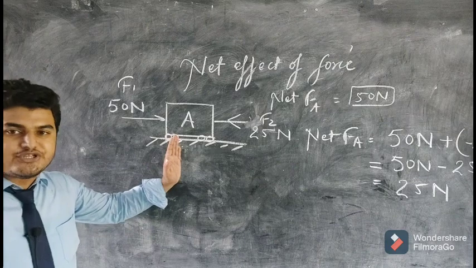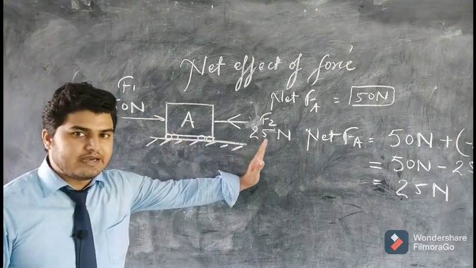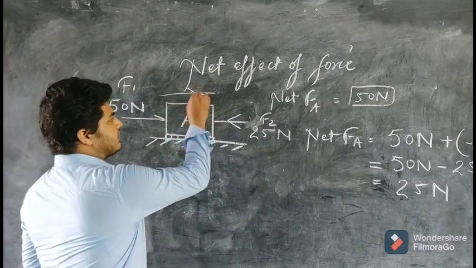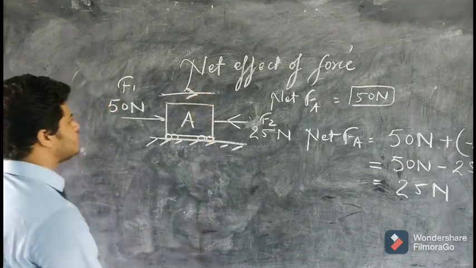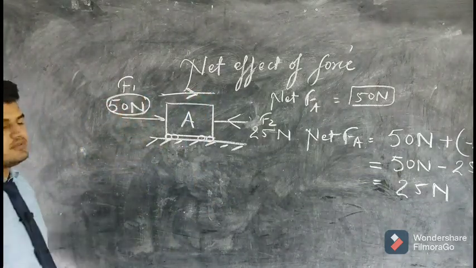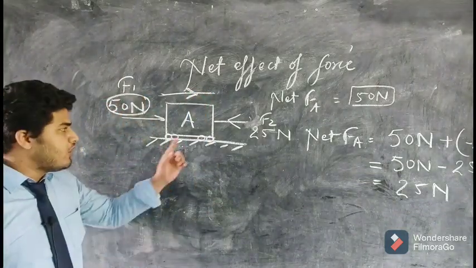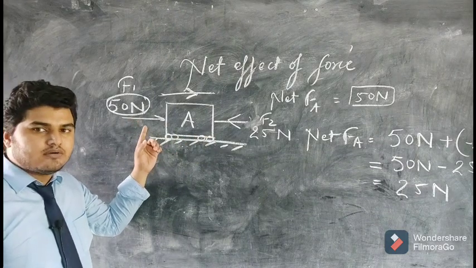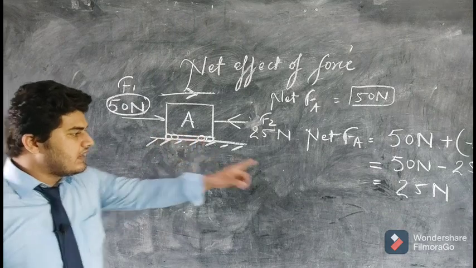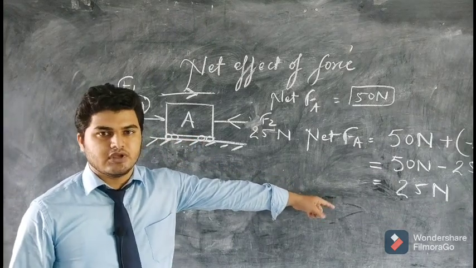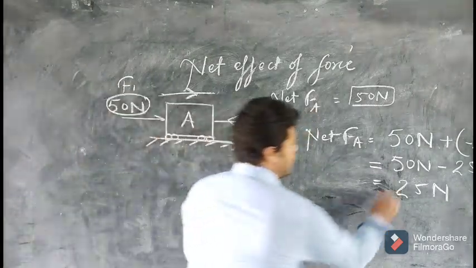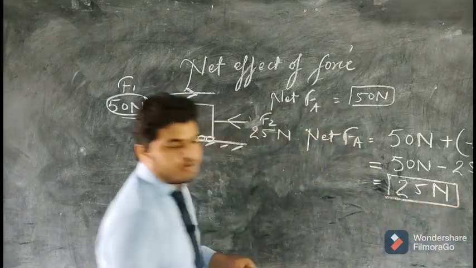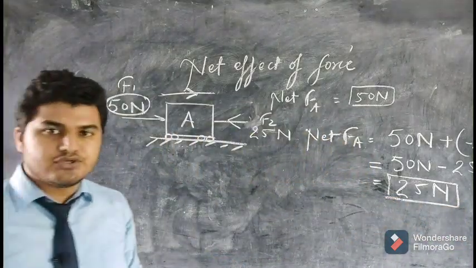So the block will still move in the right direction, because the greater force is F1. So the block will move along the direction of the force F1, but with a lesser speed, because the net force has reduced. Earlier it was 50 Newton, now it is 25 Newton.